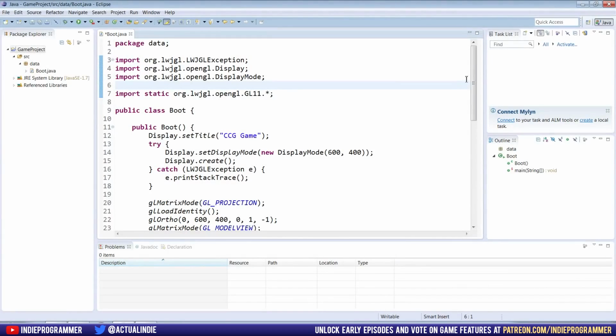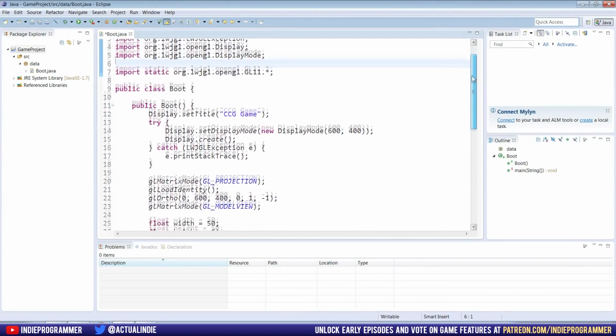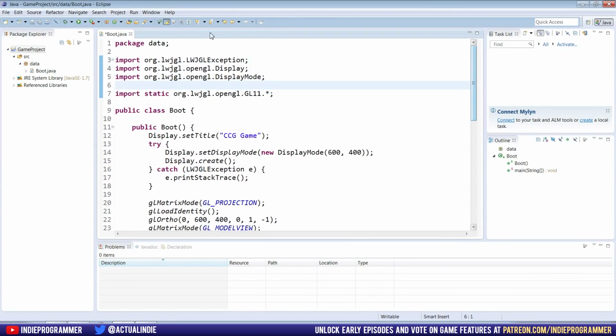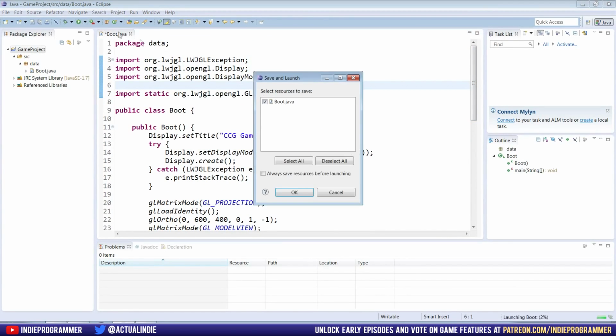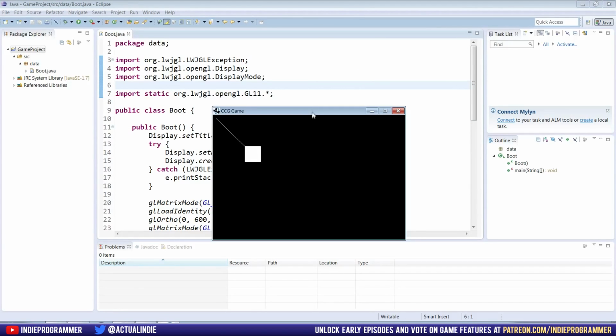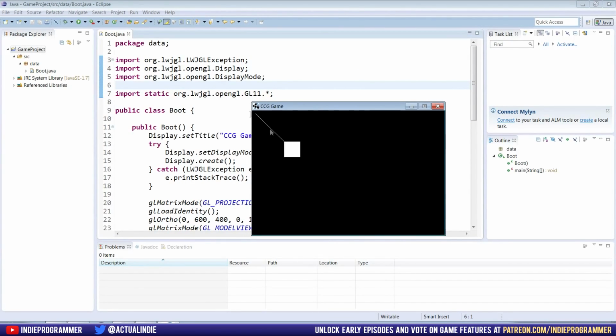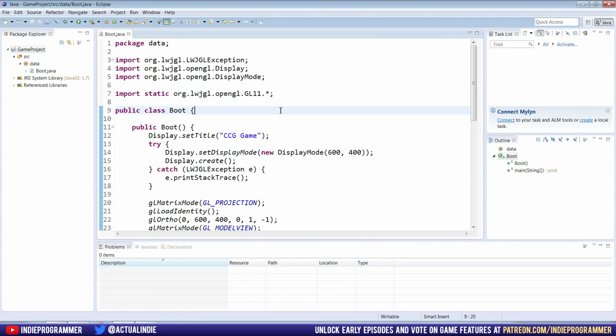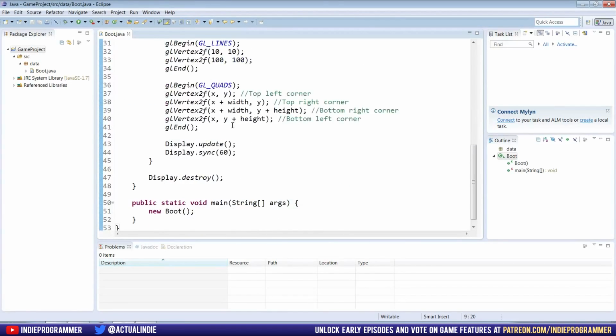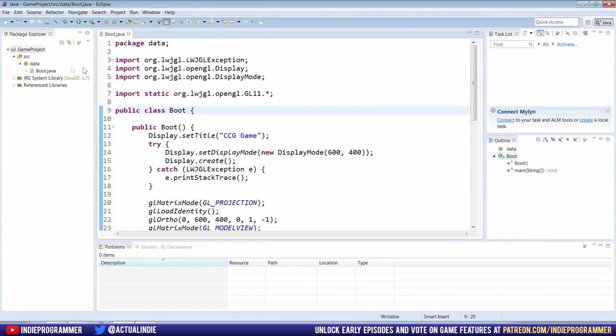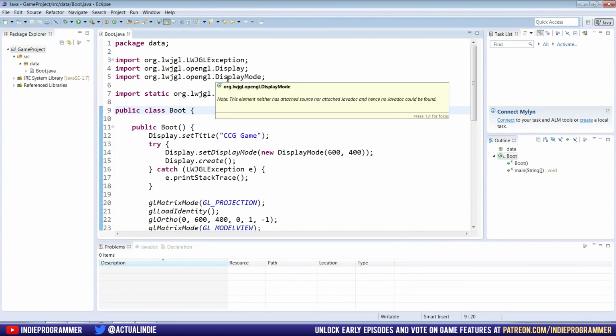What is up, guys? It is Brian from Cross Coast Gaming, and today we have another Java tutorial, or Java game programming tutorial. So when we left off last time, you can see we have a square on the screen and a line attached going diagonally up to the left. And what we're going to do this time is something that's going to help us in the long run a lot, I think. And it's something that might not be covered in other tutorial series, but I find super helpful.